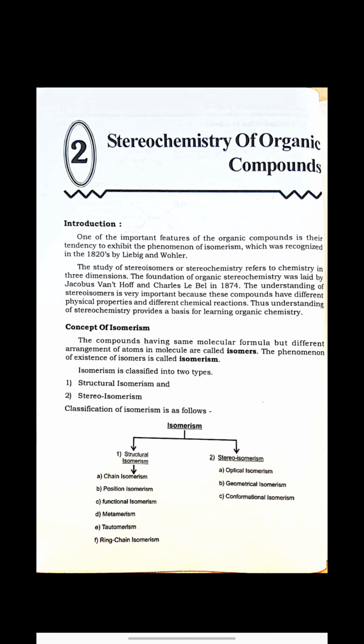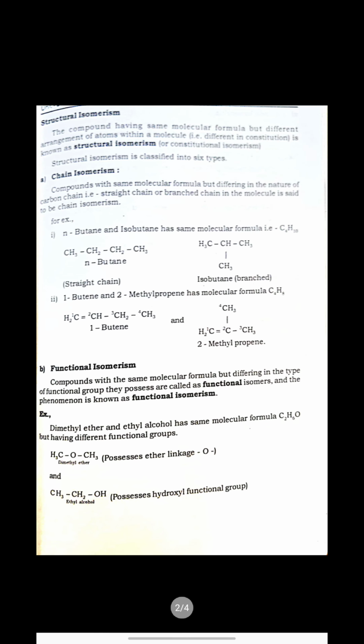So let's discuss these six types of structural isomerism one by one. We will start with the definition of structural isomerism. What is structural isomerism? Compounds having the same molecular formula but different arrangement of atoms within a molecule, means they have different constitution only. Such types of isomers are known as structural isomers, and the phenomenon is known as structural isomerism, or it is also known as constitutional isomerism.